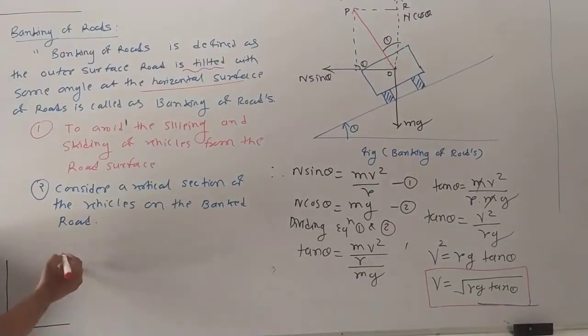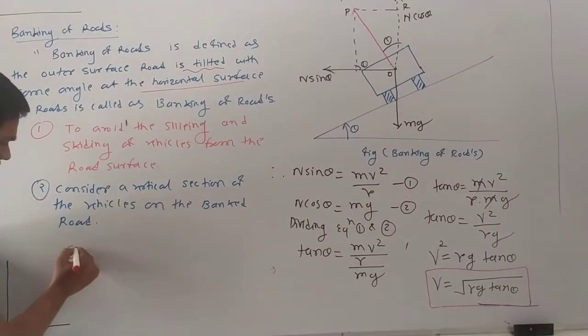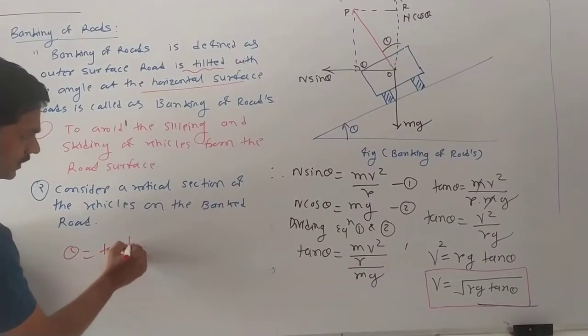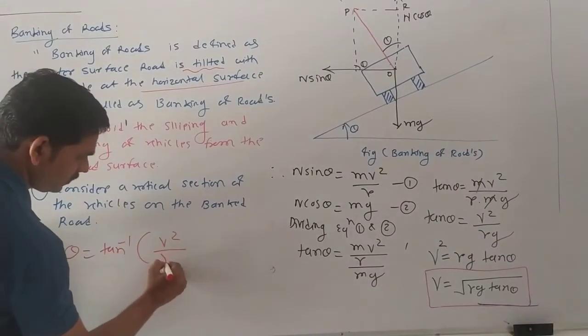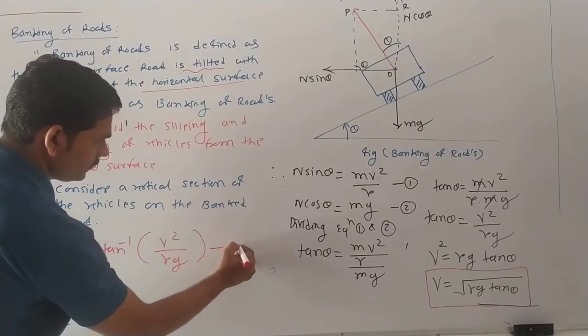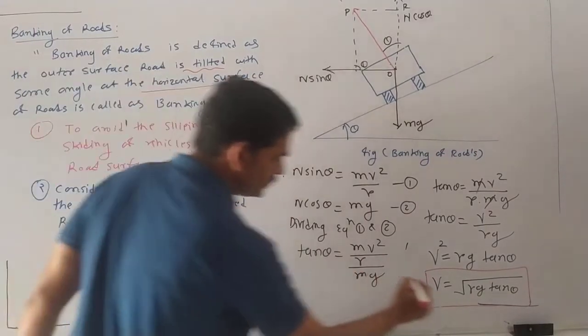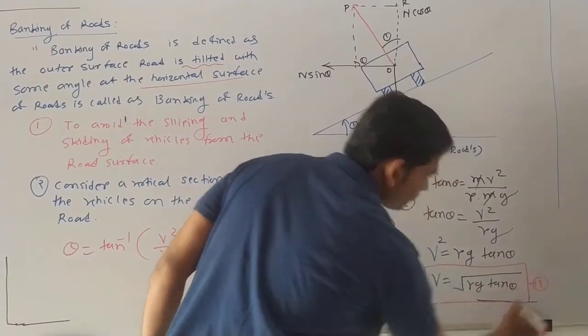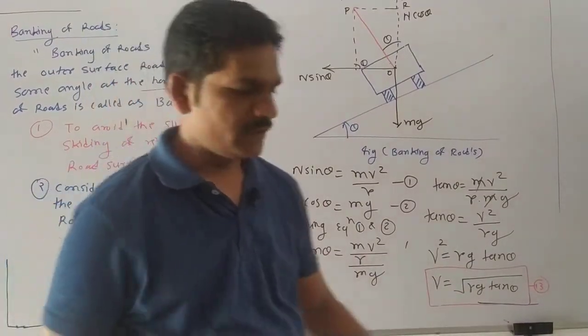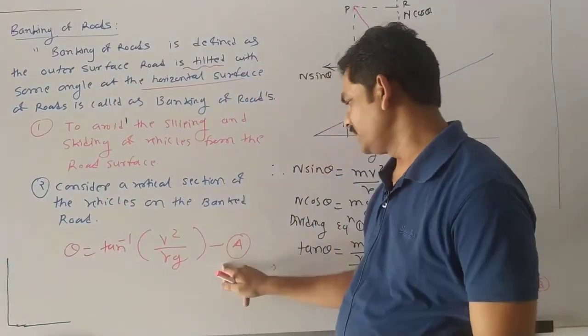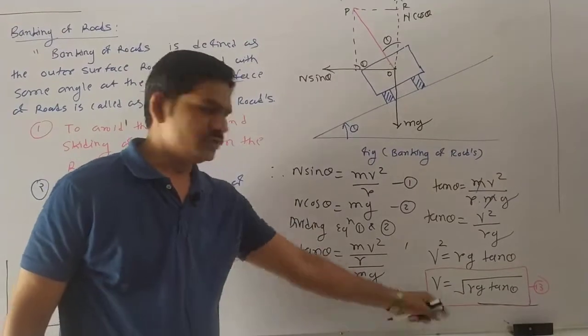Theta is equal to tan inverse v square upon rg. Suppose this is equation A, and this is equation B. So we get these two very important equations.